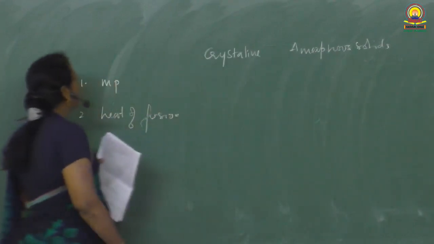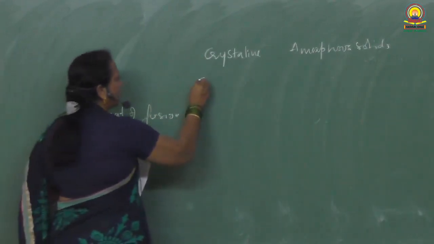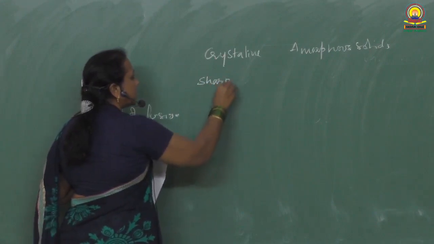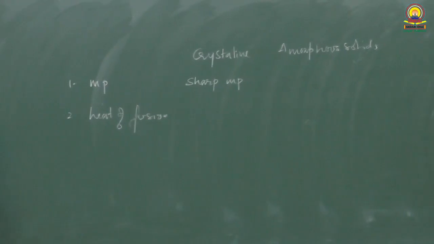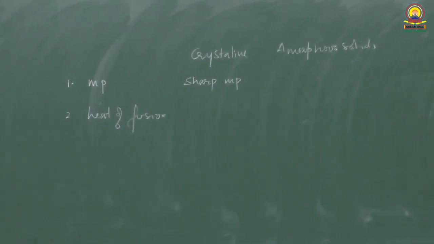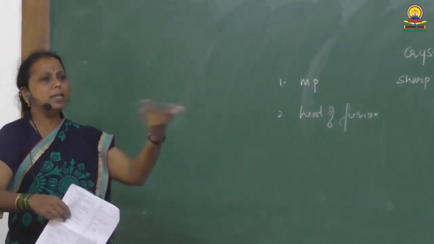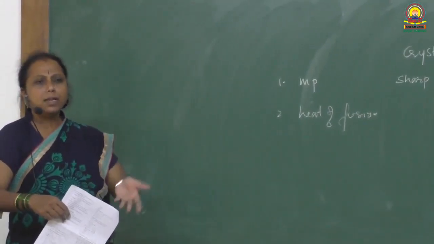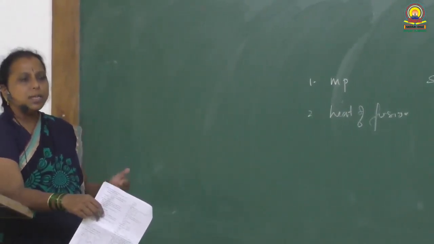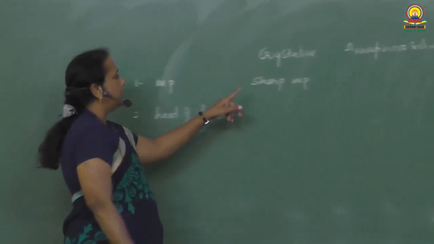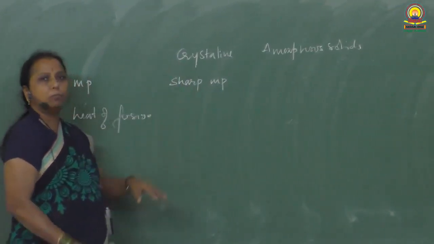Crystalline solids, melting point, if I take, they have got a sharp melting point. Sharp melting point means they melt at a particular temperature. That is, if we go on heating the crystalline solid, at that one particular temperature, solid suddenly changes into liquid. There is a sudden transformation in the physical state from solid to liquid. Such thing is called sharp melting point, characteristic melting point.